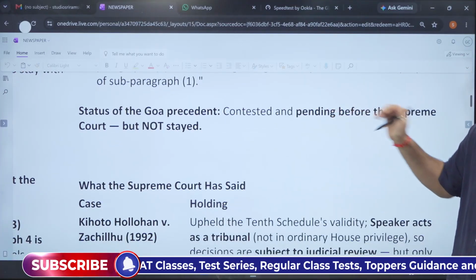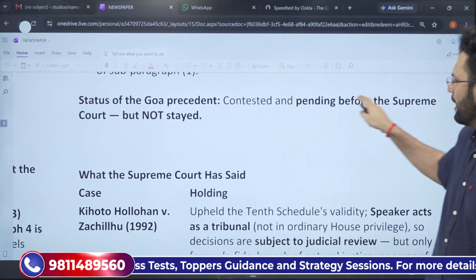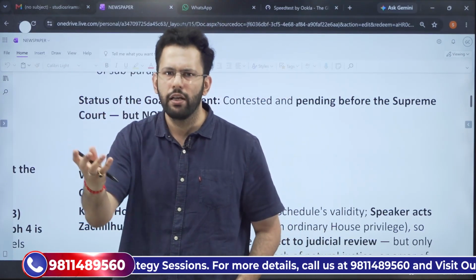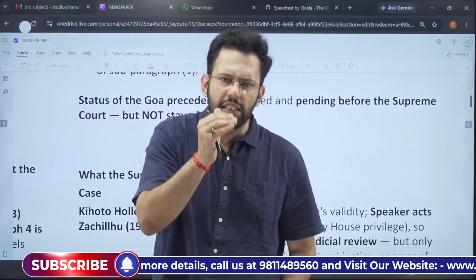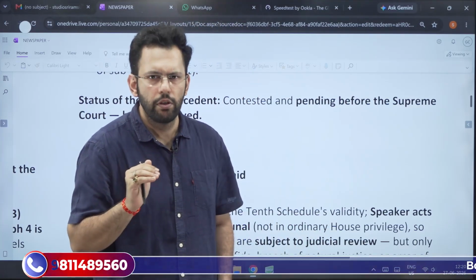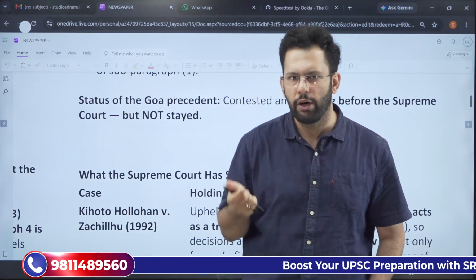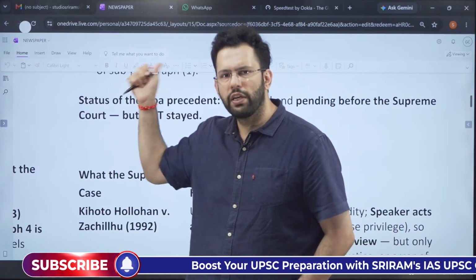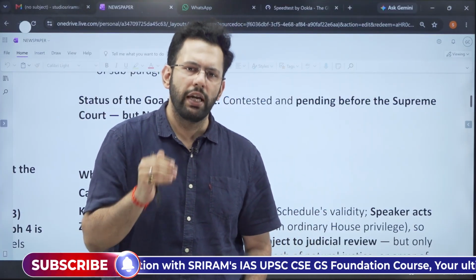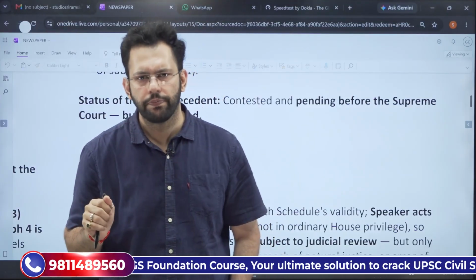This was further challenged in the Supreme Court. The status of the Goa precedent is that it is contested and pending before the Supreme Court, but not stayed. So the Supreme Court has not stayed the decision of the speaker. It is still being contested. The Supreme Court is yet to give any judgment on the same. So this is what has happened, and this is where this loophole is being exploited. Presently also we have seen it in the Goa case, and presently also this loophole is being used in the TMC case or in the Shiv Sena Uddhav Thackeray case.